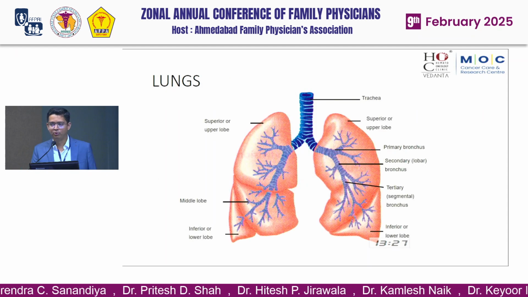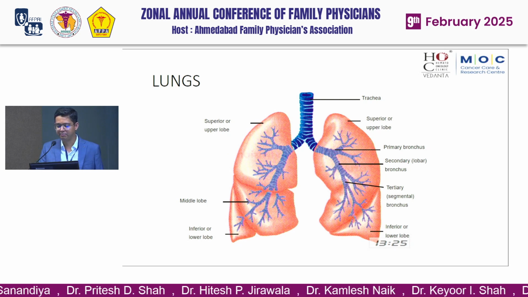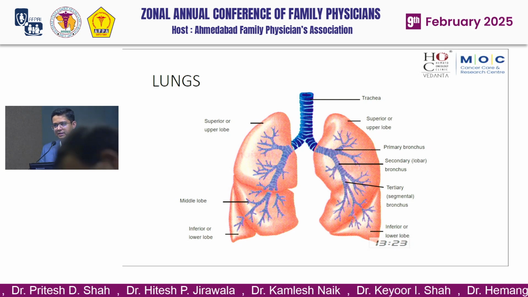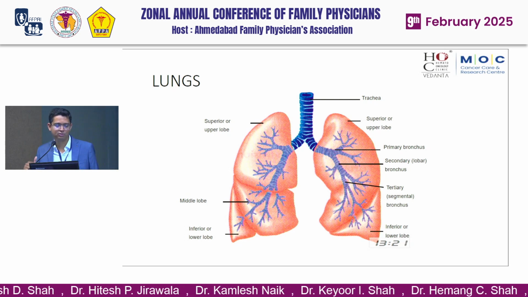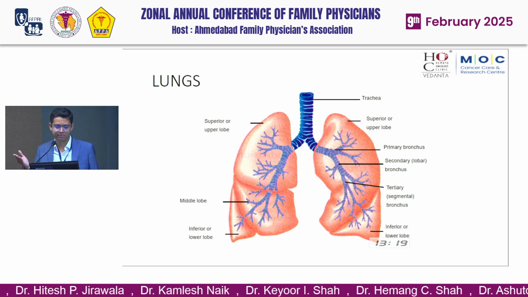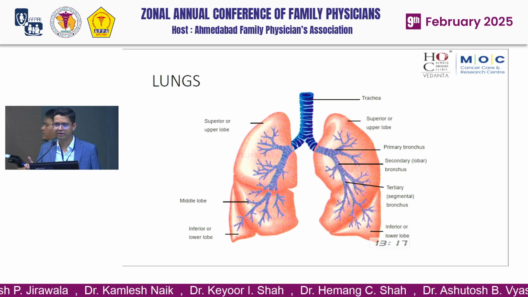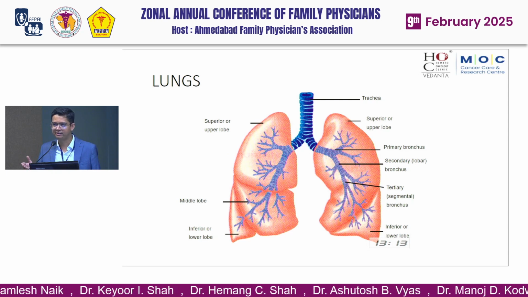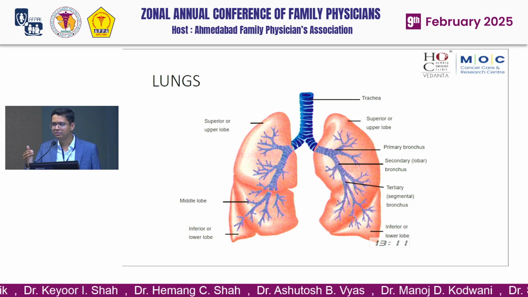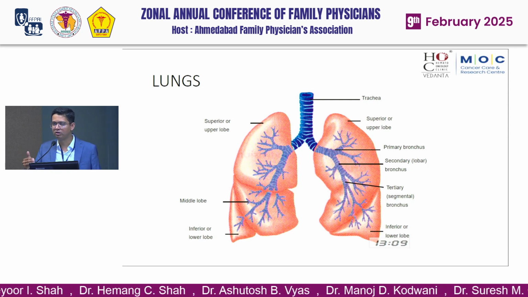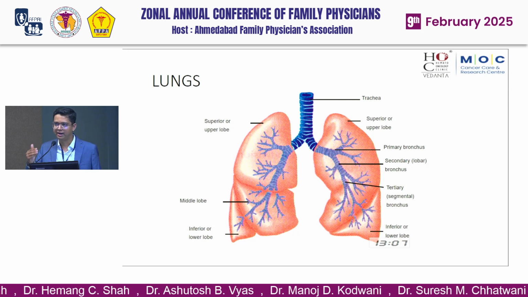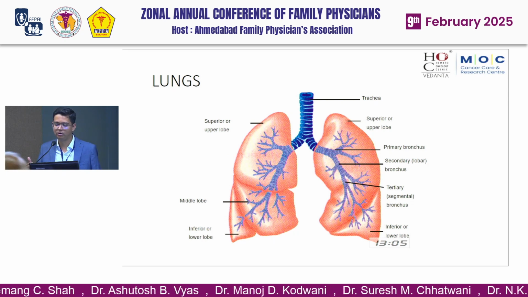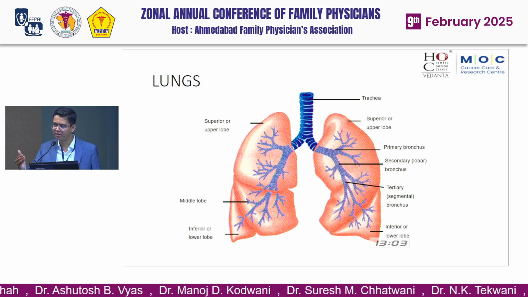So before knowing lung cancer, we must know the basic anatomy of the lung. That is necessary for staging purposes, and also for surgical purposes. As we all know, the trachea bifurcates into two main bronchi, and the bronchus on the right side is differentiated into three primary bronchi. Based on that, the right side has upper, middle and lower lobes, while the left side of the lung has only upper and lower lobes.